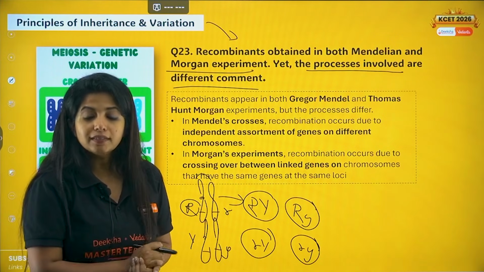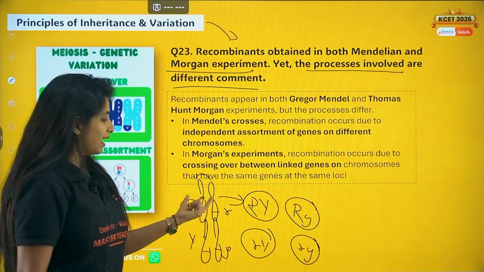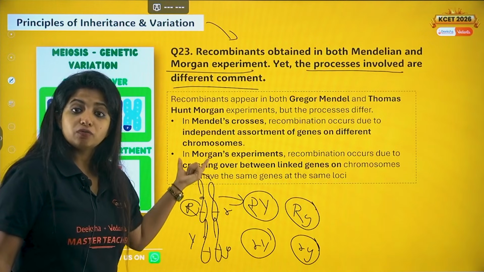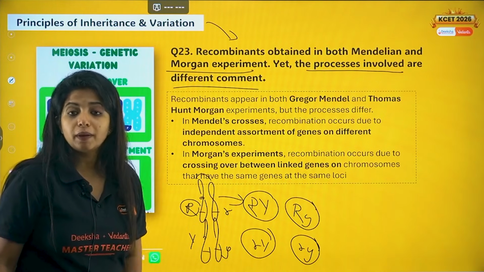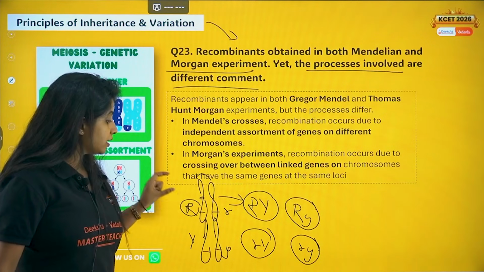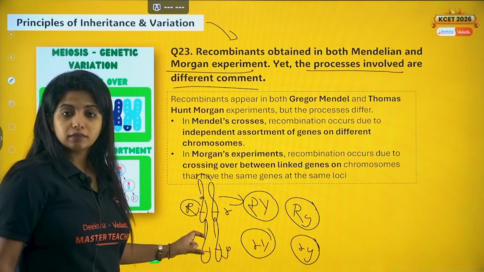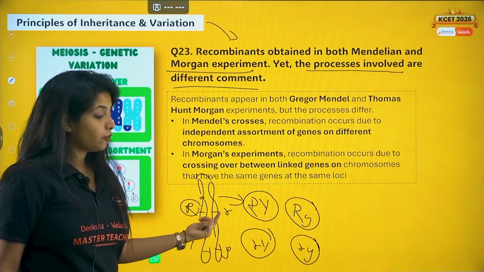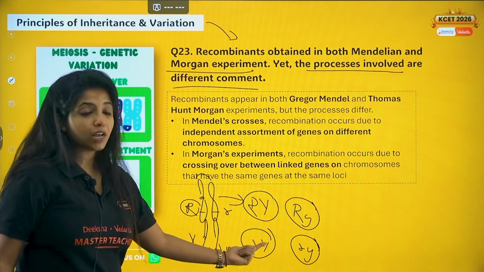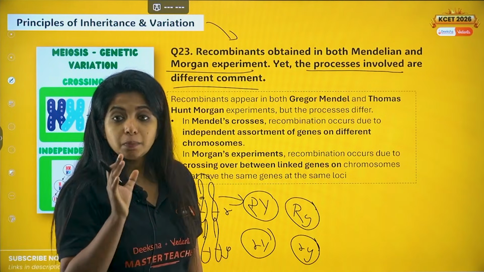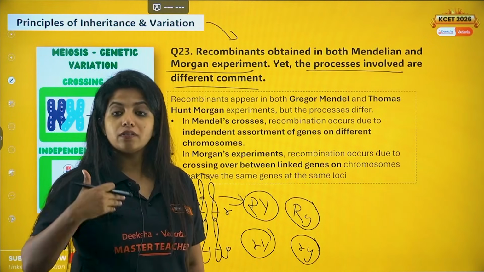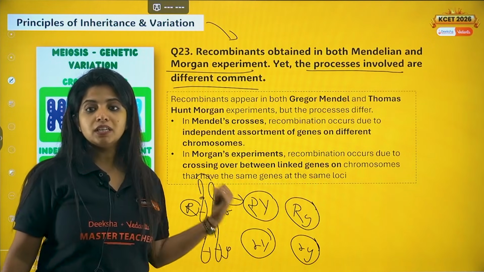What do you call this? This is independent assortment. The pair of alleles for one particular character is independently assorting from the other pair of characters. So R does not say that I will go with capital Y only. Does it say that? No. It is independent. From this only one has to go, from this one has to go. It can be either of them. This is known as independent assortment. And Mendel got different recombinants because of this independent assortment.